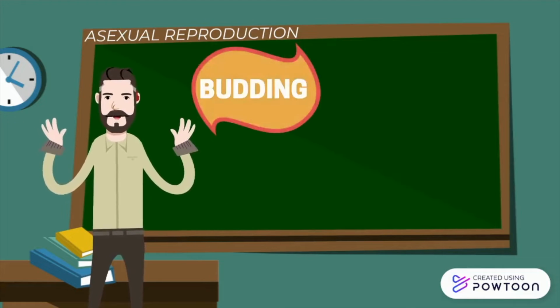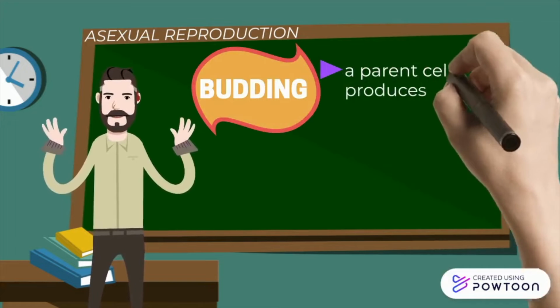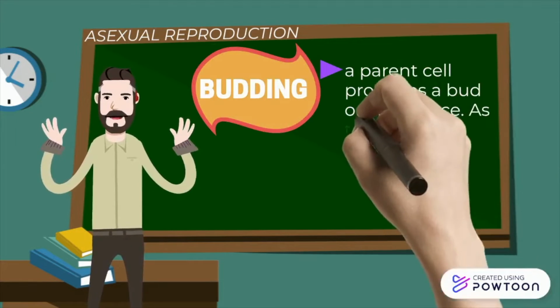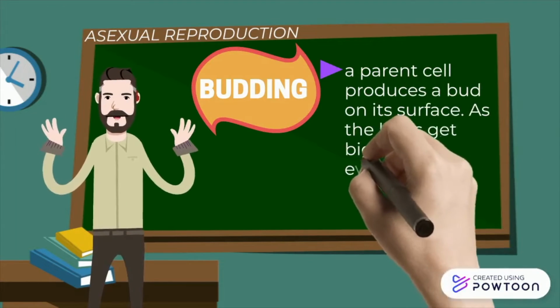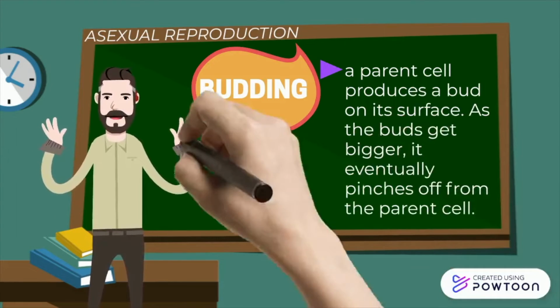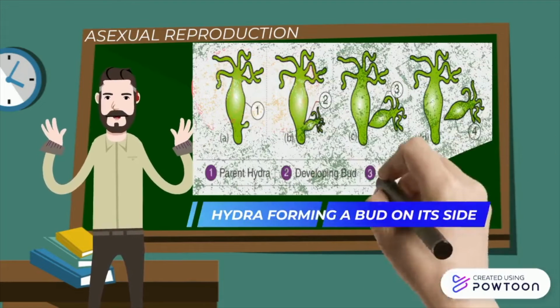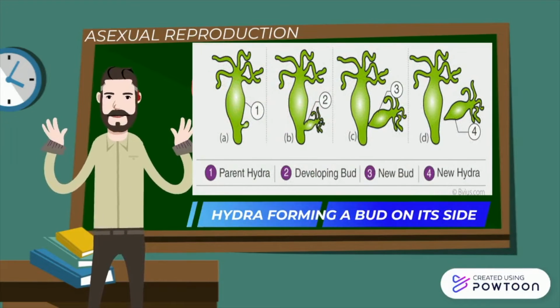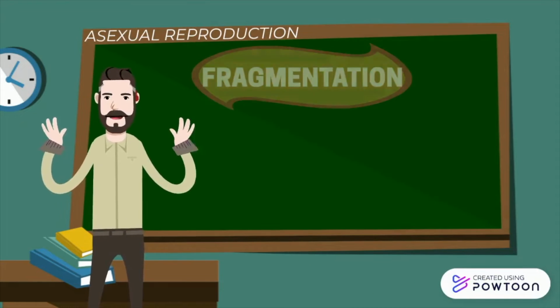Next, we have budding. A parent cell produces a bud on its surface. As the bud gets bigger, it eventually pinches off from the parent cell. Example, hydra forming a bud on its side. Next, we have also fragmentation.